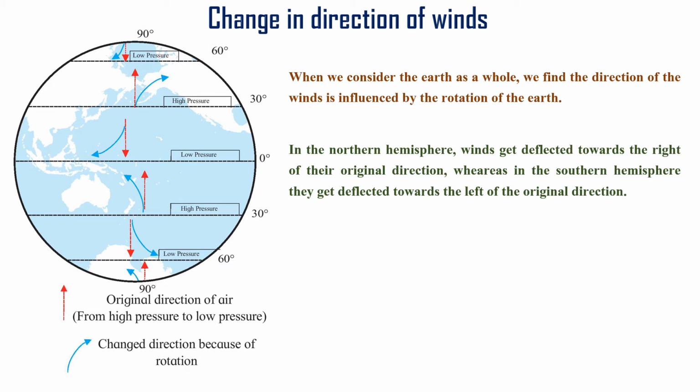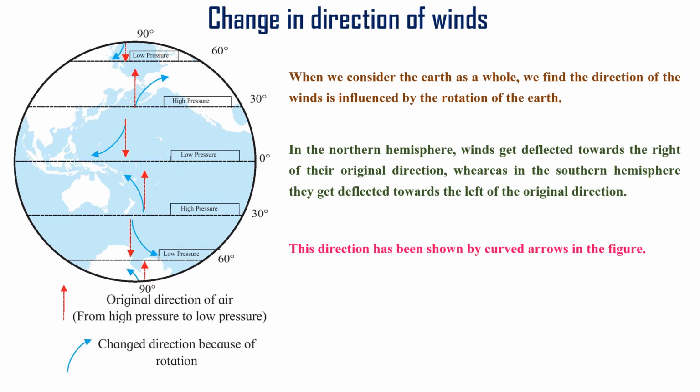When we consider the earth as a whole, we find the direction of the winds is influenced by the rotation of the earth. In the northern hemisphere, winds get deflected towards the right of their original directions, whereas in the southern hemisphere they are deflected towards the left of their original directions. These directions are shown by curved arrows in this figure. We can see here the direction can be changed.